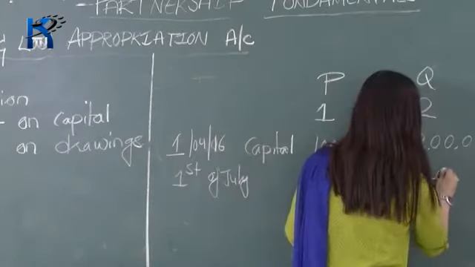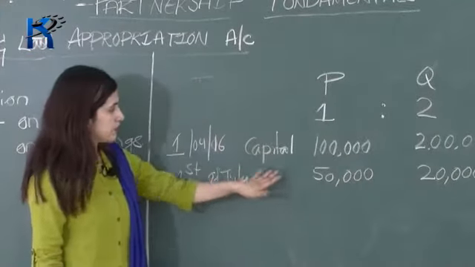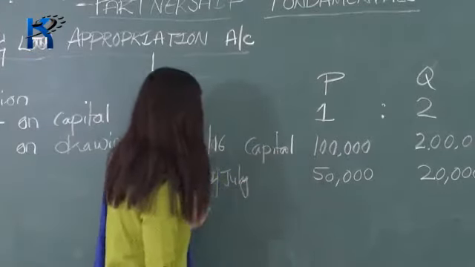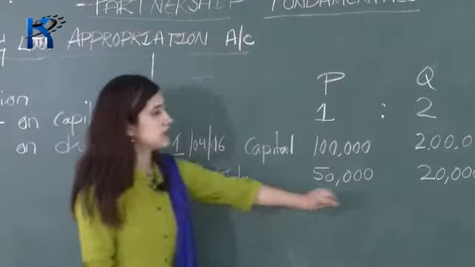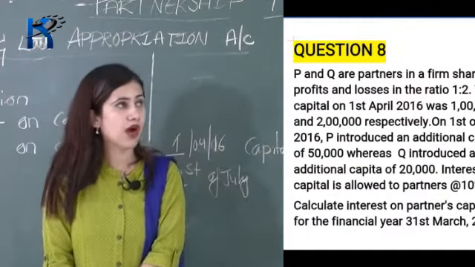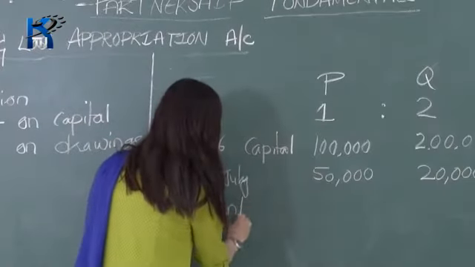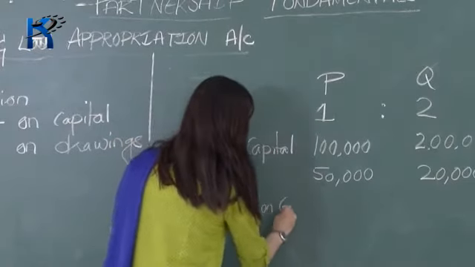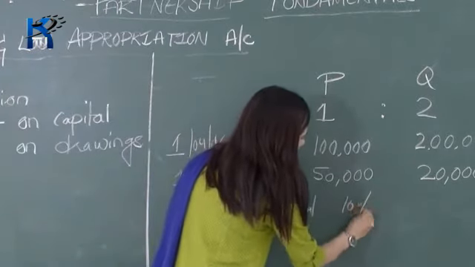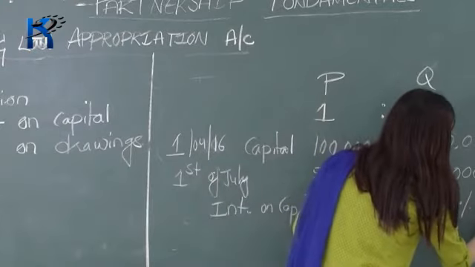So additional capital introduced by P on 1st of July is 50,000 and additional capital introduced by Q on 1st of July is 20,000 rupees. So now interest on capital is allowed to partners at the rate 10% per annum, for both the partners the same 10% per annum.